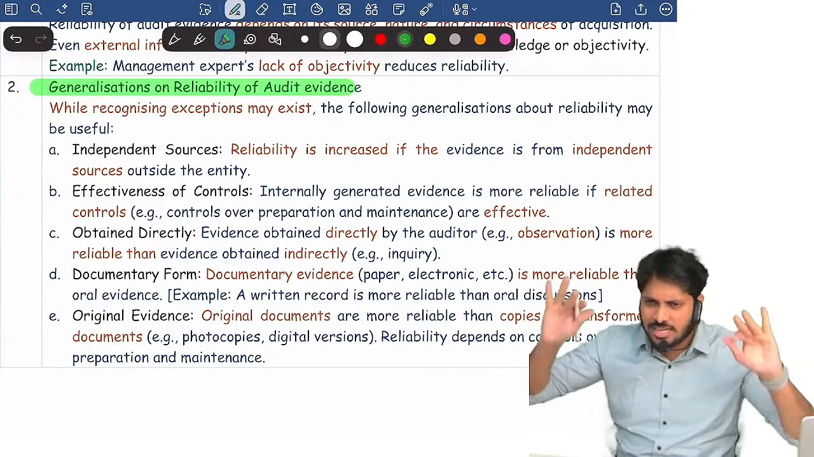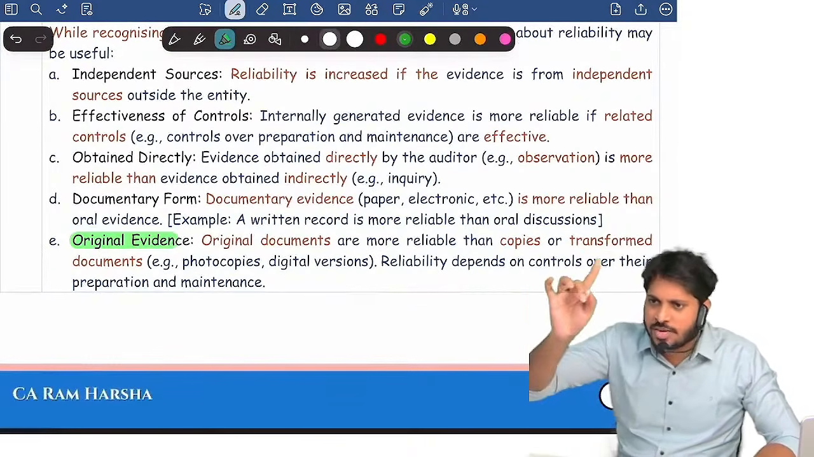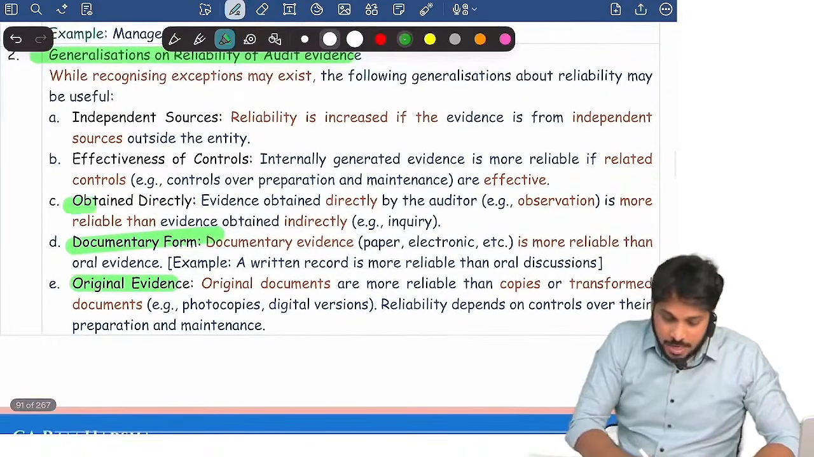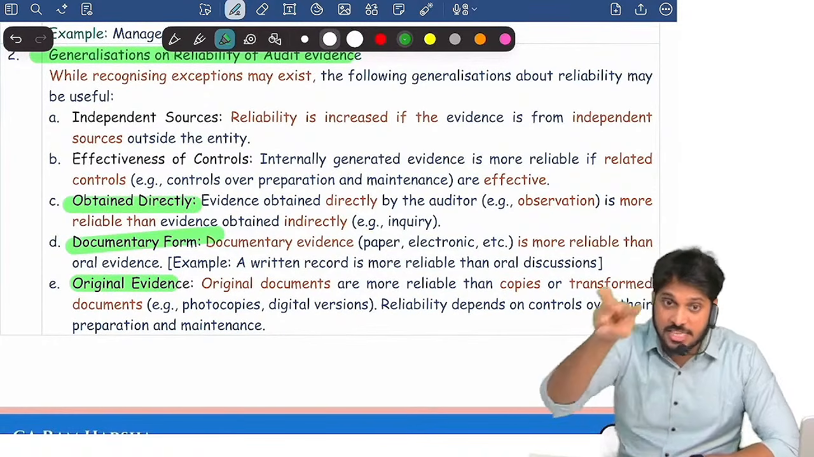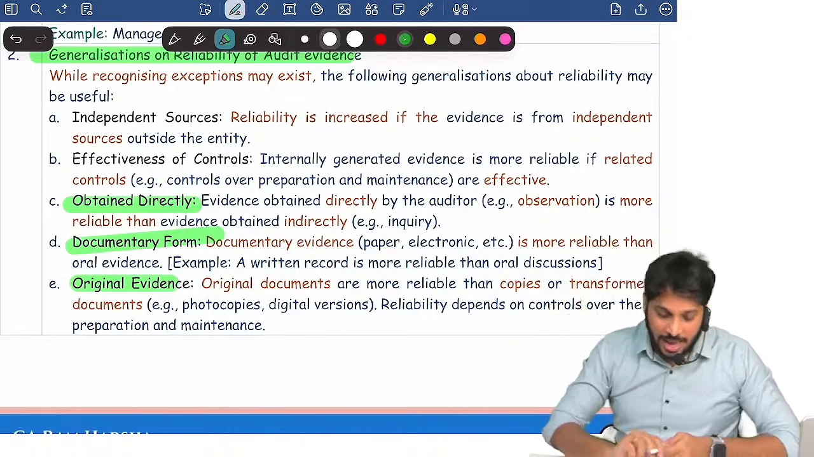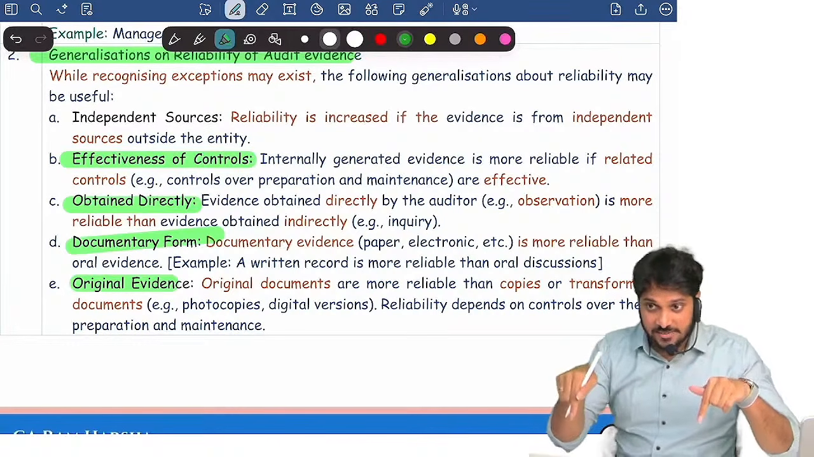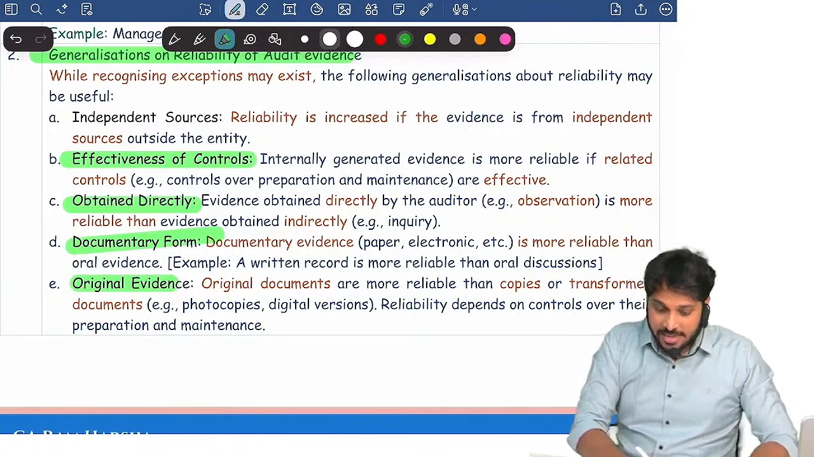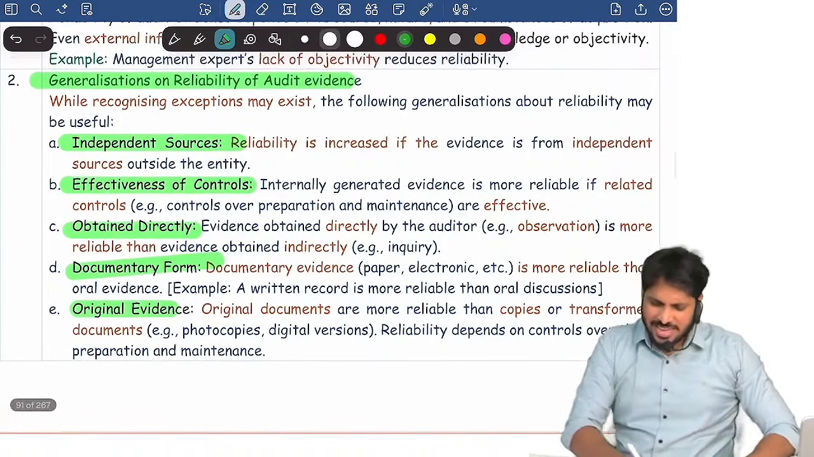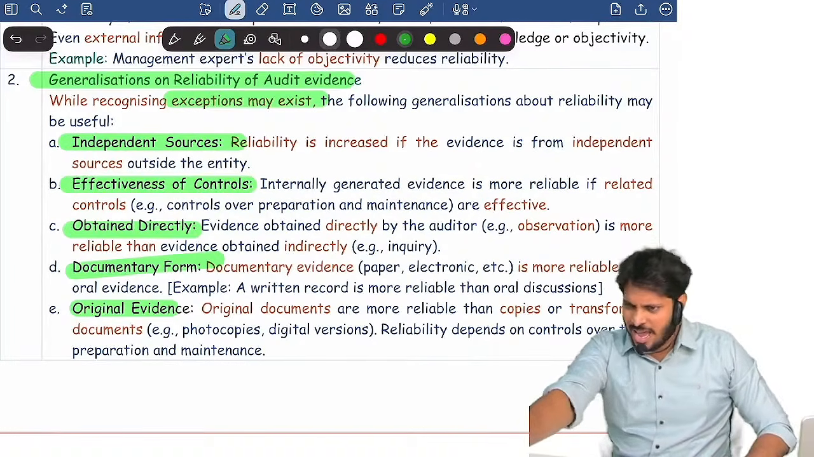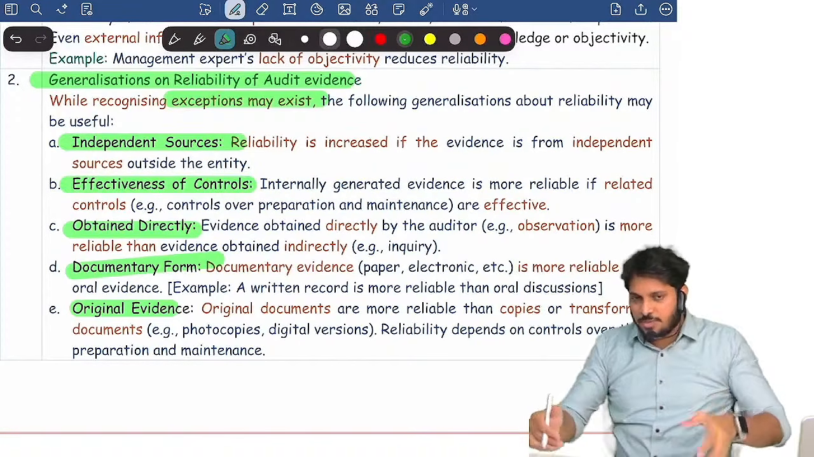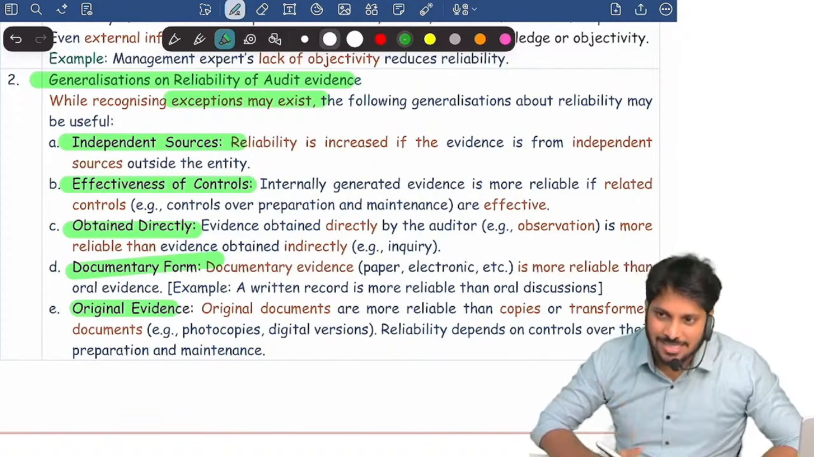We call them generalizations. What are they? Original evidence is more reliable than duplicate. Documentary evidence is more reliable than oral. Evidence obtained directly by the auditor by physically going and observing is more reliable than through inquiry. Yes or no? And if controls are effective, internal evidence is also reliable, and evidence obtained from an external, independent source is more reliable. Remember, there can be exceptions to this, but even though some exceptions will be there, generally can I say these are the principles of reliability? That's it. This is reliability.